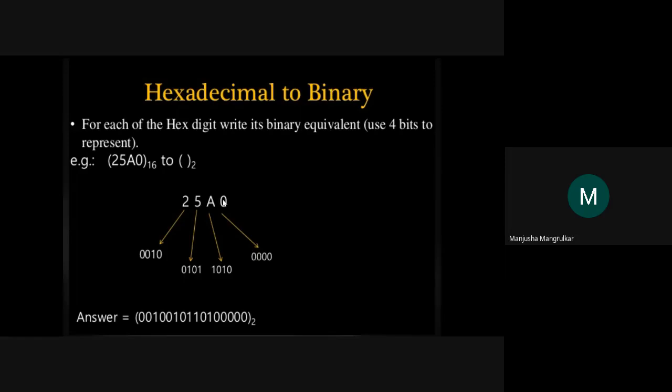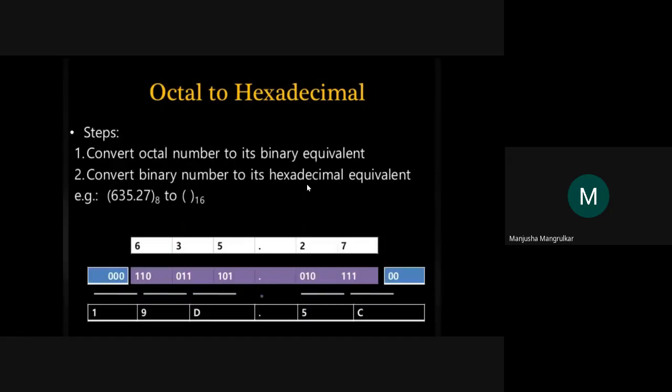Hexa to binary: write the binary number of this hexadecimal number 0A25. Now octal to hexadecimal is not a direct conversion, it is an indirect conversion. First you have to convert the octal number into binary with groups of 3, and then form groups of 4 and convert that into hexadecimal.